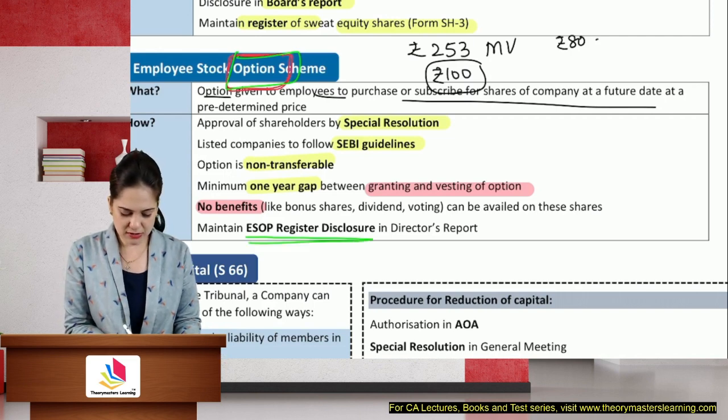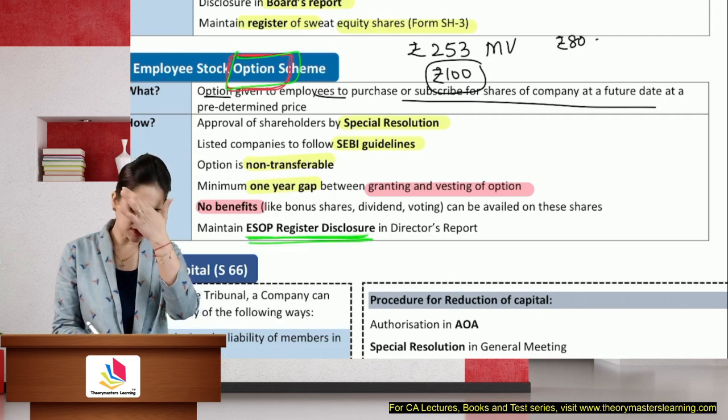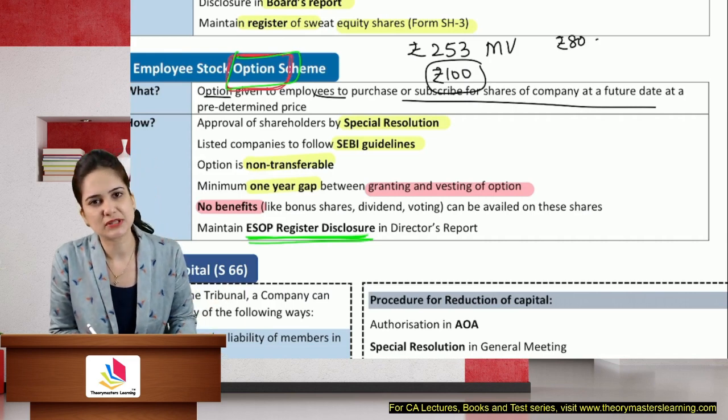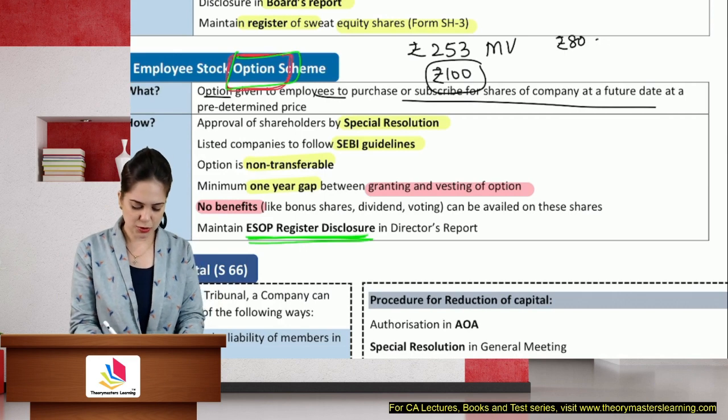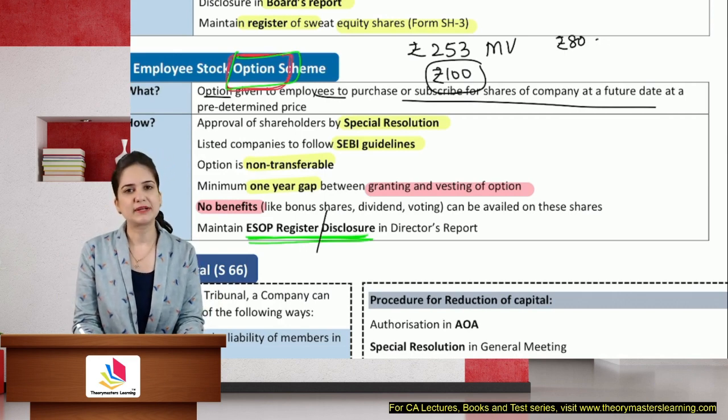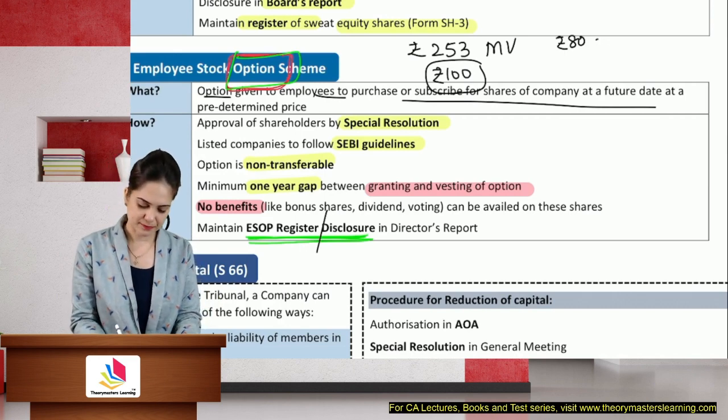ESOP registered, maintain ESOP register, and you will also have to disclose it in the board's report. Okay, so we will maintain ESOP register, and disclosure will also be provided in the director's report.